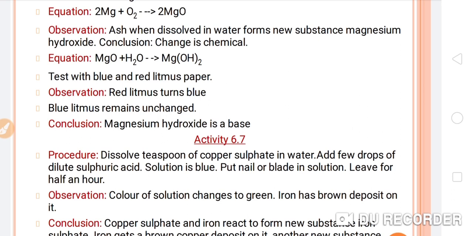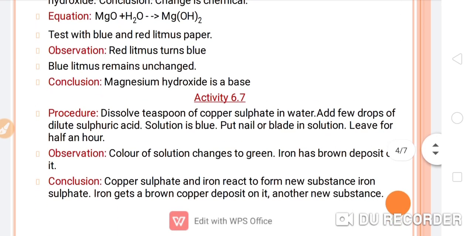And when you treat blue litmus paper with the solution and no color change is observed, the solution is still basic, as blue litmus paper does not change its color in a base. Now the conclusion: magnesium hydroxide is a base, because red litmus paper turned blue when treated with the magnesium hydroxide solution.